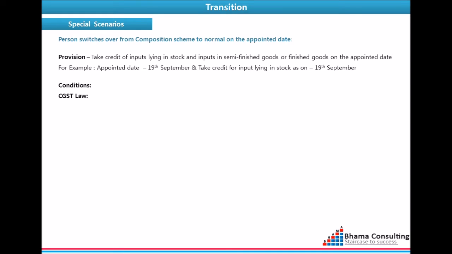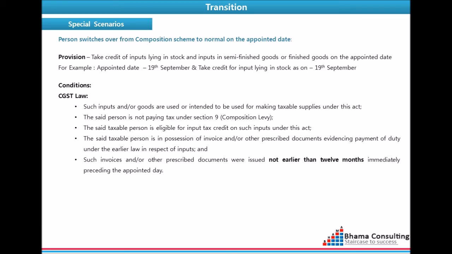The common conditions under both CGST law and SGST law for such switchovering persons are: such inputs and or goods are used or intended to be used for making taxable supplies under this act. The said person is not paying tax under section 9, that is composition scheme.